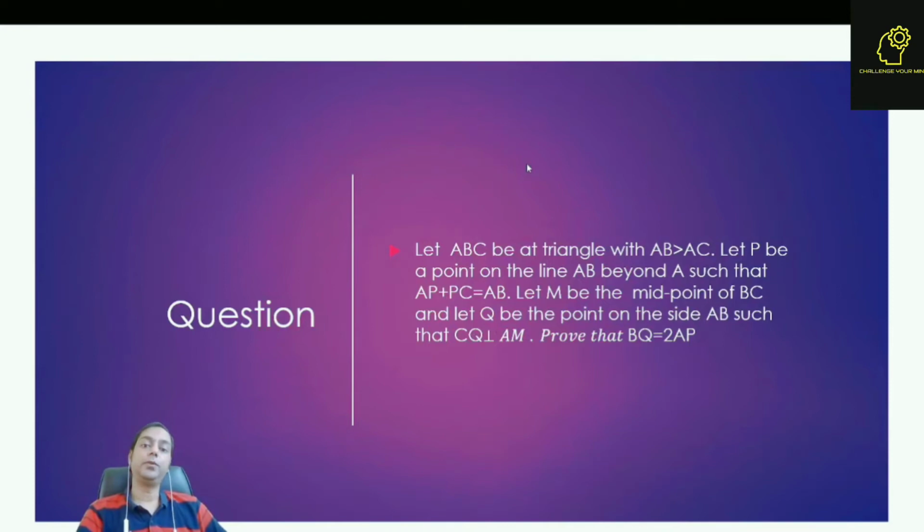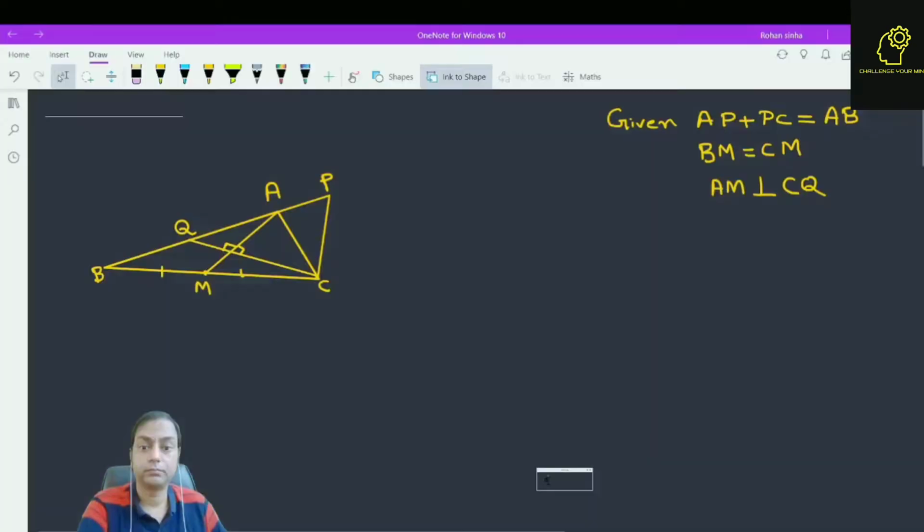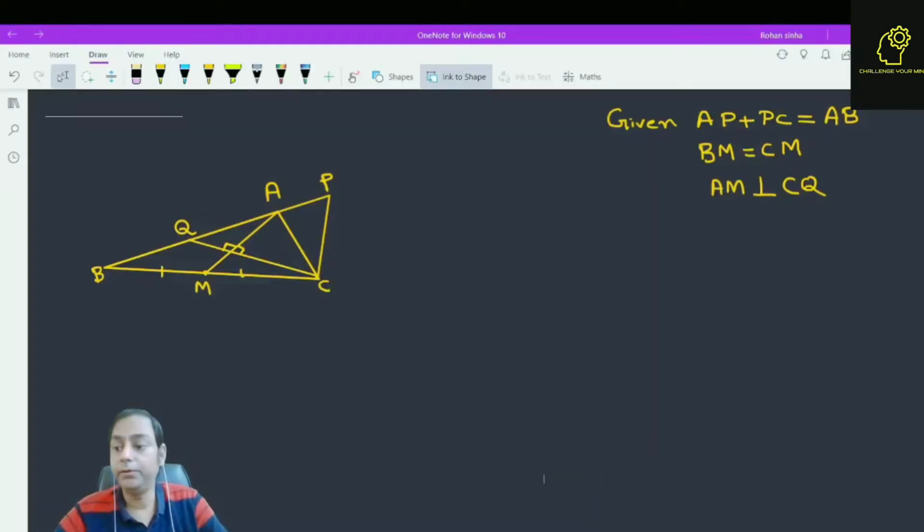Now, I am going to give the solution of this problem. What is given? It is given that AP plus BC is equal to AB, and BM is equal to CM because M is the midpoint of BC, and AM is perpendicular to CQ.